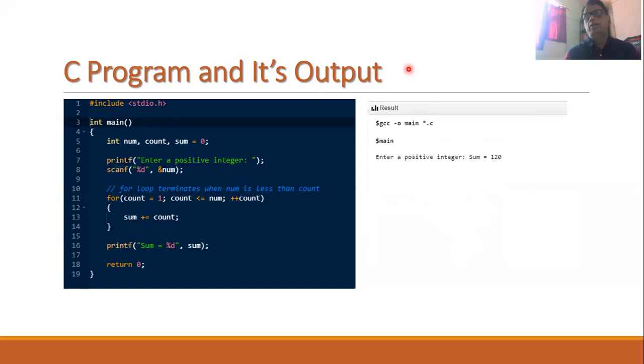So hopefully, friends, you have understood some basic loop structures that are used in the C programming language. If you have any comments or if you want to ask any questions, then of course you can write to me and ask me any questions in relation to this topic.